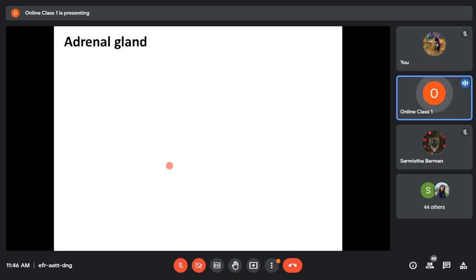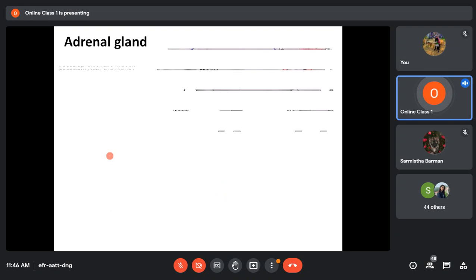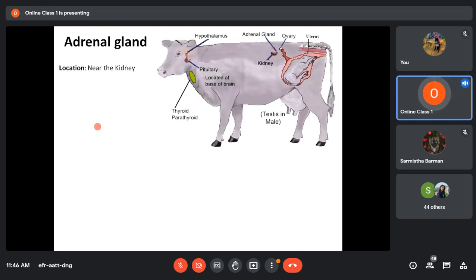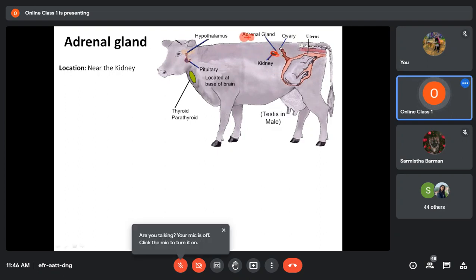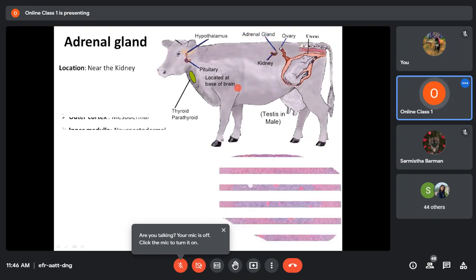The next gland that I am going to discuss is the adrenal gland. If you see the location of the adrenal gland, it is always located near the kidney. So if you see here, in cattle, this is the kidney. Just on one end of the kidney, you will have the adrenal gland. They are paired glands, always located near the kidney.